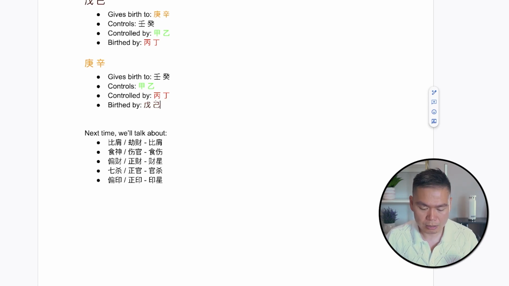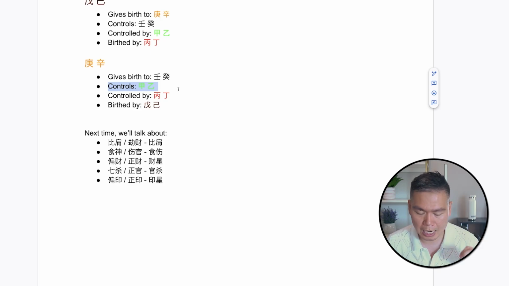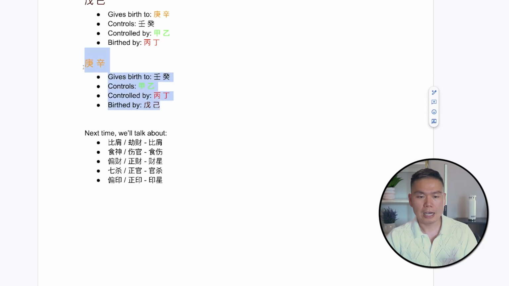That is 戊己, that's found in the earth. And then it gives birth to 壬水, which is the water. And so when you see 戊己 and 壬水 in a metal chart, the main character is metal. That's usually a positive sign. And then what does it control? It controls the 甲乙, the trees. So I highly recommend that we make flashcards on those.